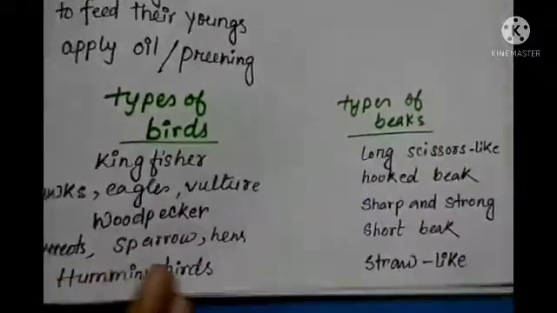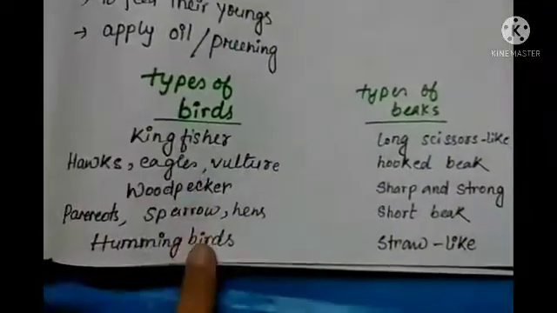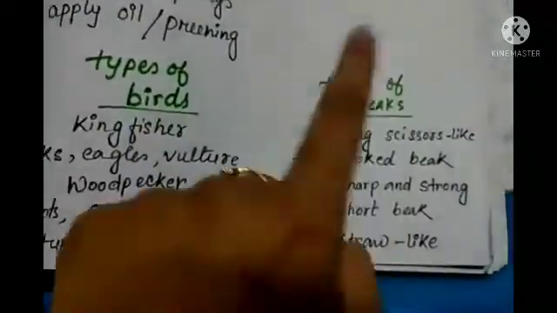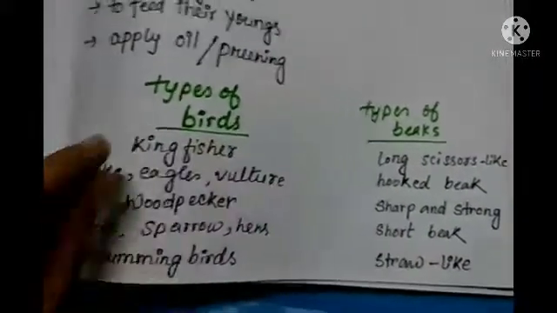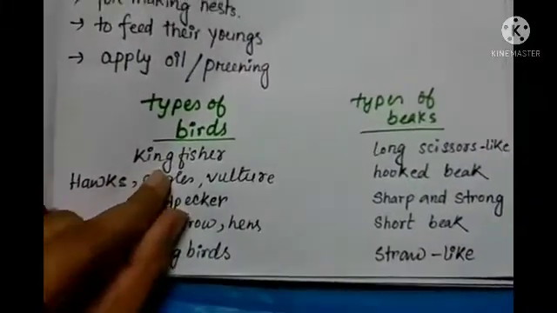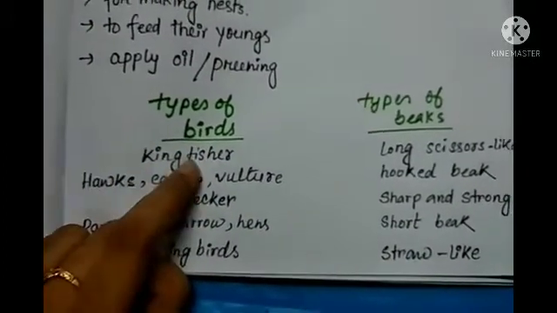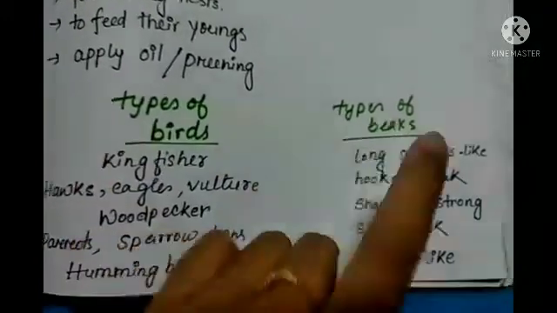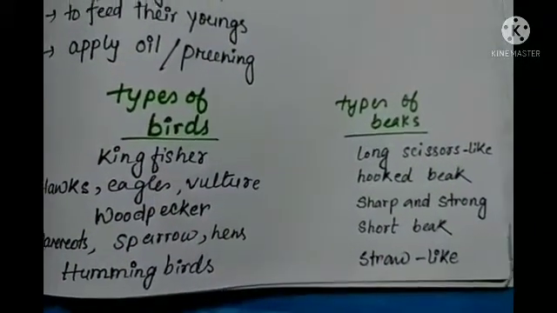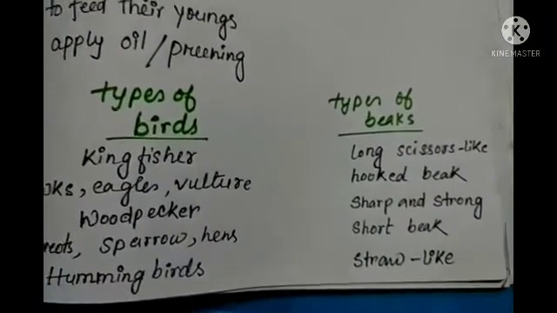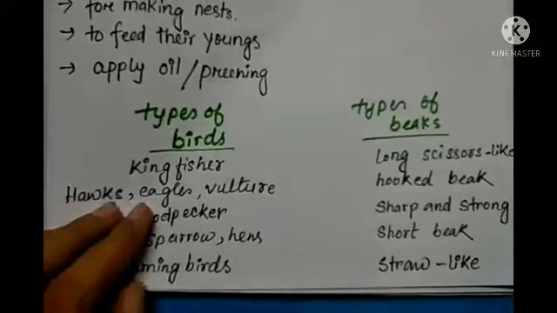So I'm sure you can see the list over here. So this side I have written the bird's name, and here the type of beaks they have. Okay, so first of all, kingfisher. So kingfisher is also considered as a water bird. So kingfisher has a long scissor-like beak. Okay, next, flesh eaters. That means the birds who eat flesh of other animals or dead animals like hawks, eagles, vultures, owls.